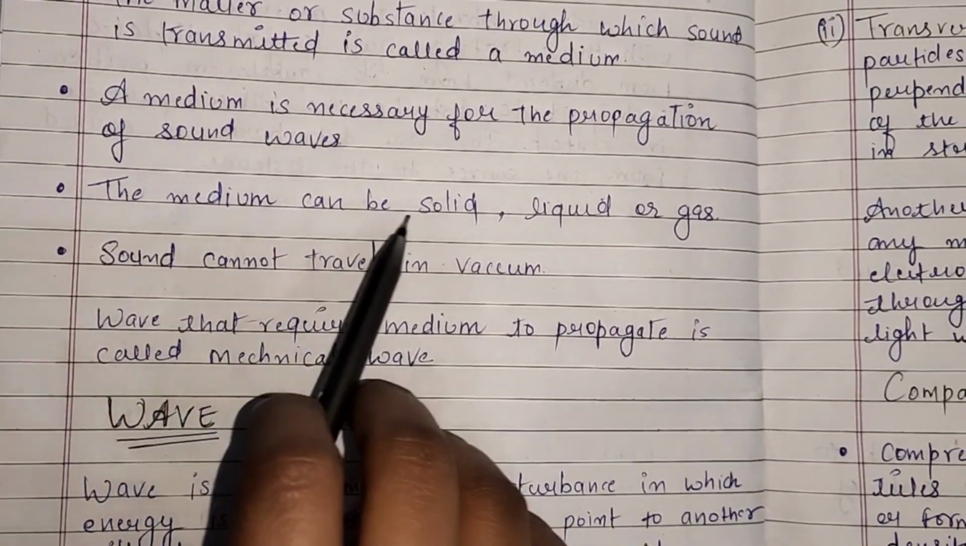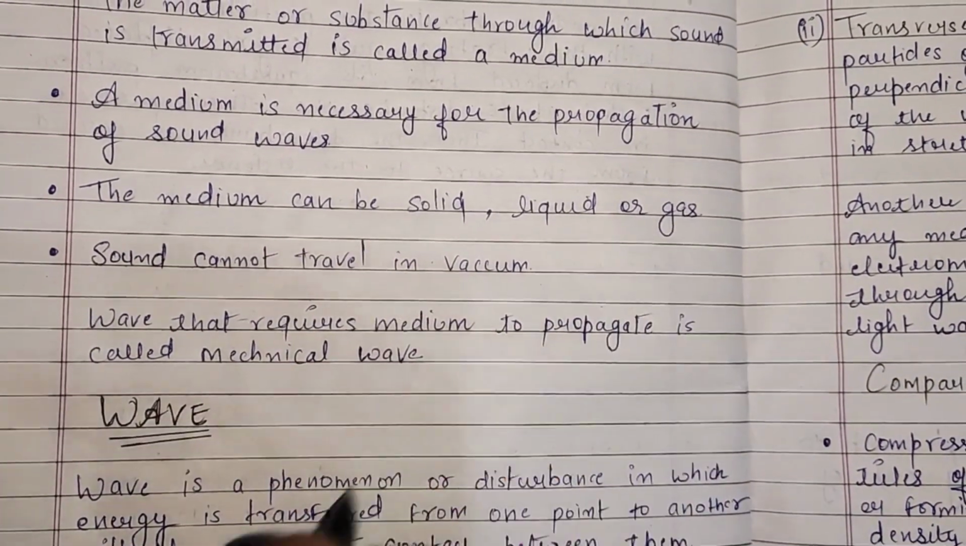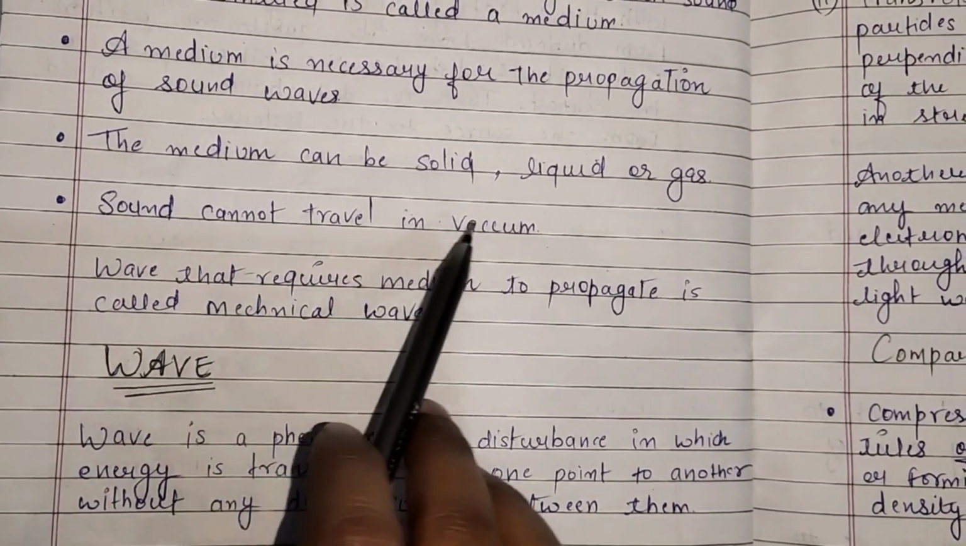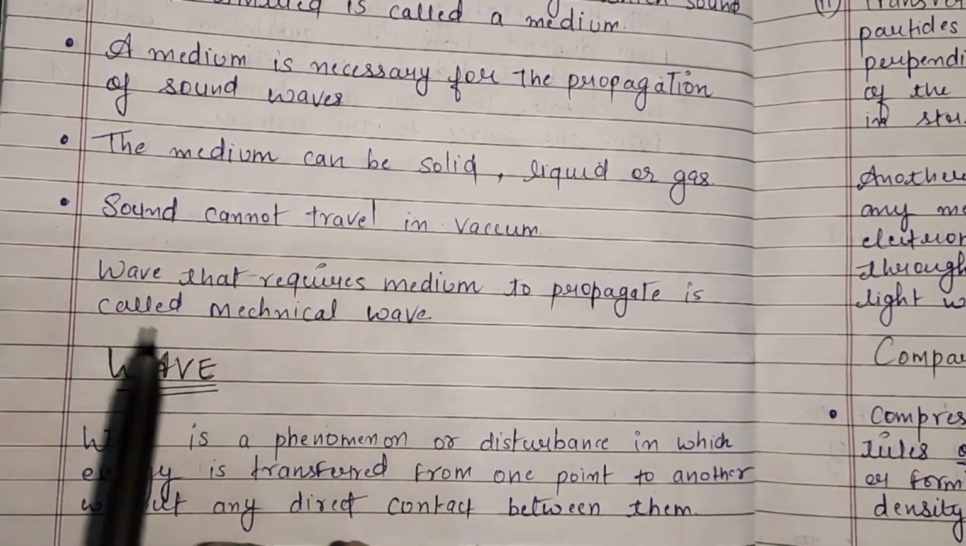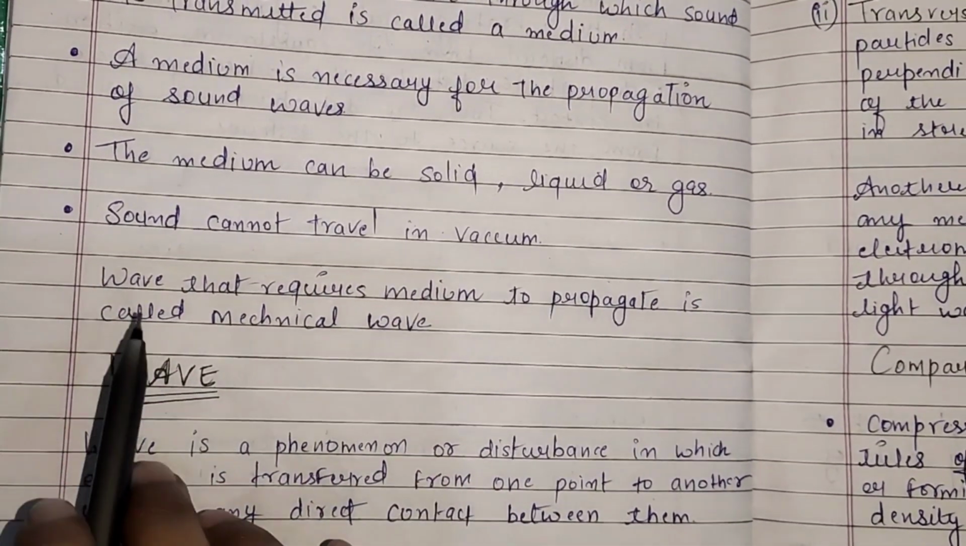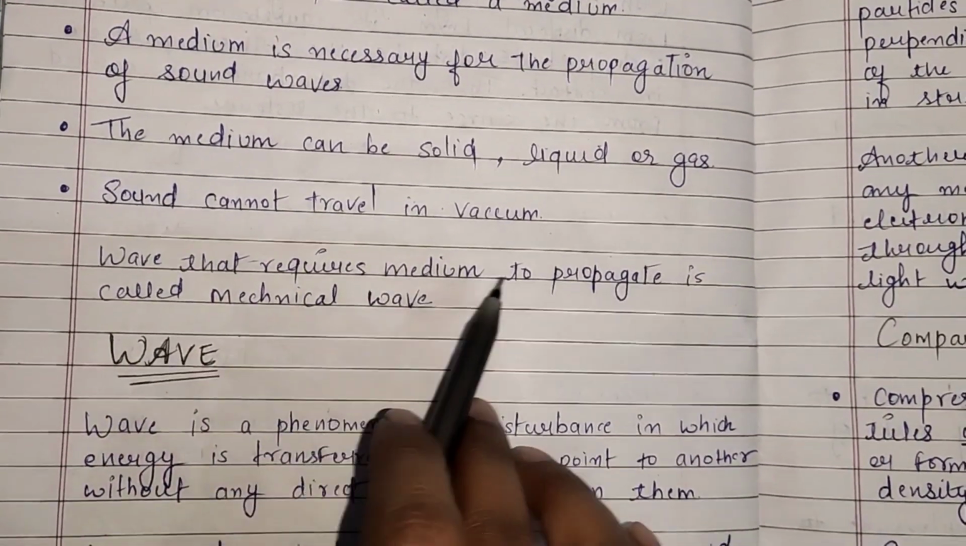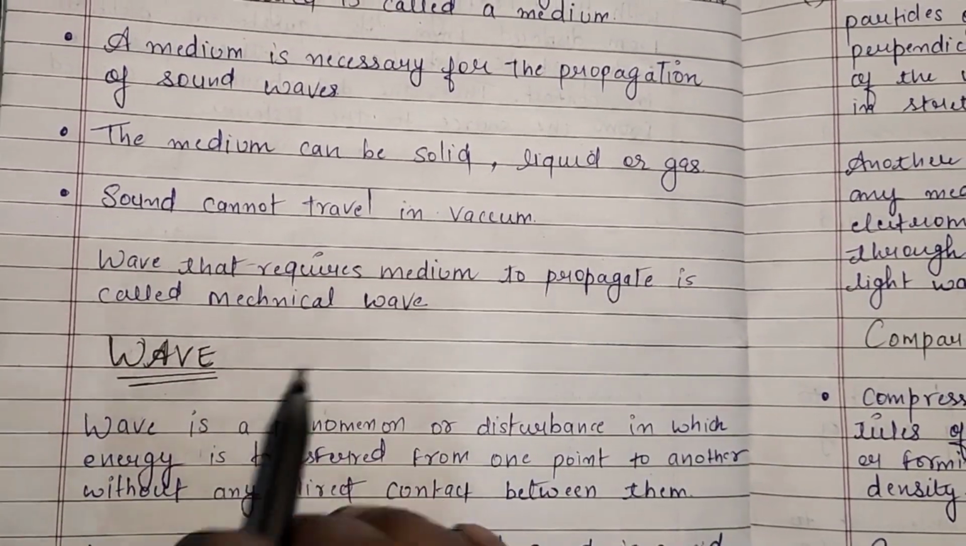The medium can be solid, liquid or gas. Sound cannot travel in vacuum. Sound जो होती है vacuum में कभी भी travel नहीं करती है. A wave that requires a medium to propagate is called a mechanical wave.